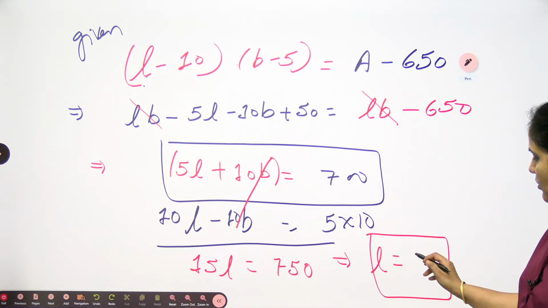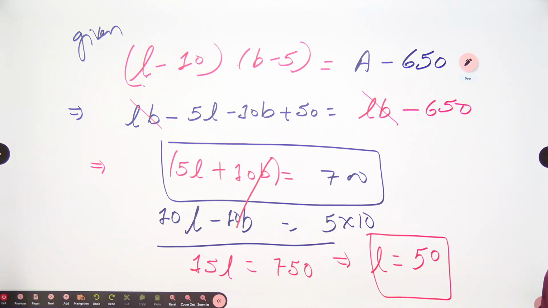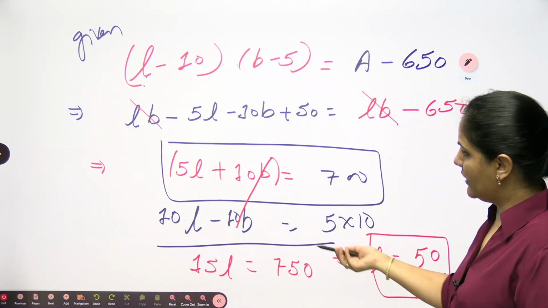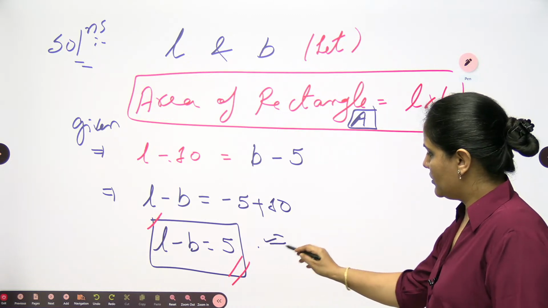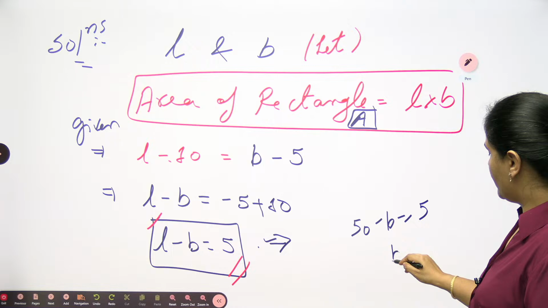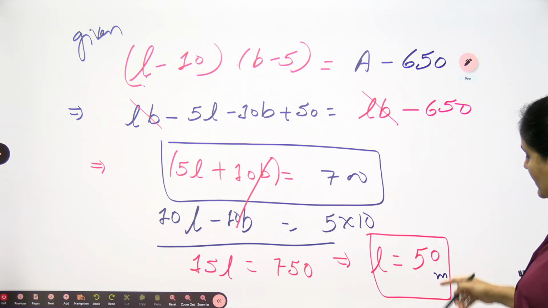So here we can go for the 15 into 5. So your length will be 50. The value of L you are getting is 50. You want to find out the B also. So here also you can put the value. When you put it here, 50 minus b is equal to 5. So the value of b will be nothing but 45. So we have both L and B.